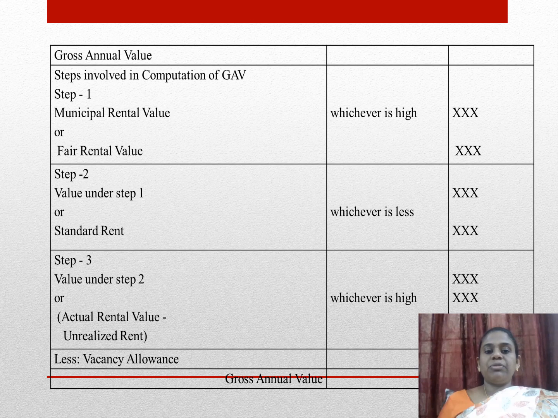So there are steps for computing gross annual value. Point number one, first you compare your MRV, that is municipal rental value, with fair rental value. Whichever is higher will be taken, and that you compare with standard rent. Whichever is less, you will consider. From that, you consider the actual rent you received. Whichever is higher is considered as gross annual value.